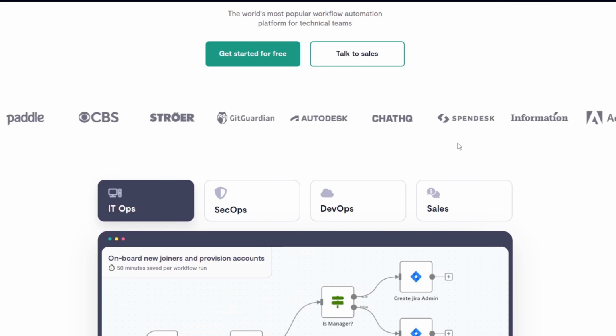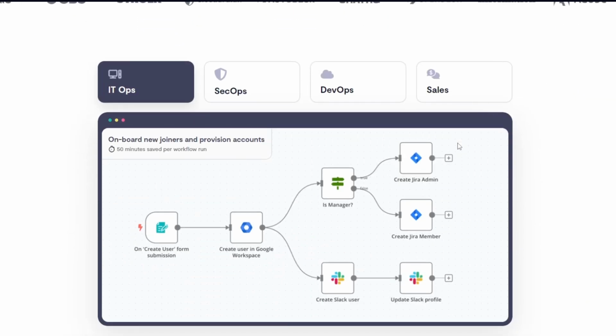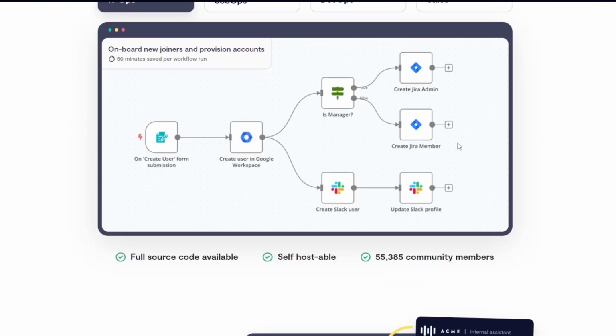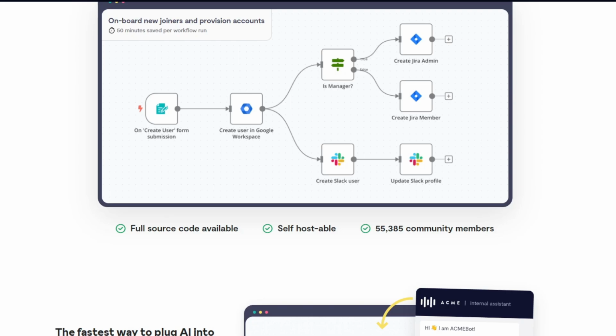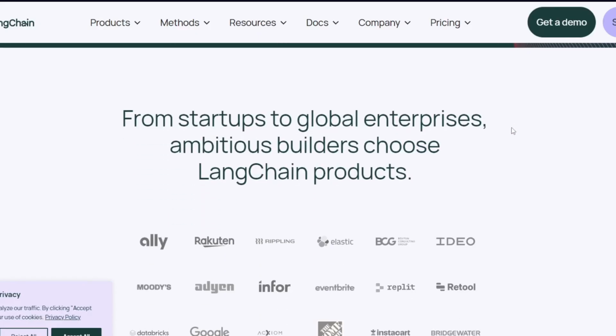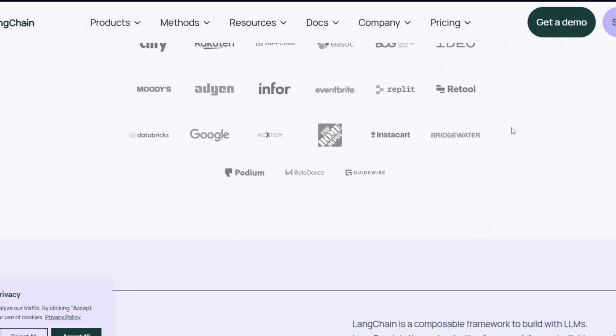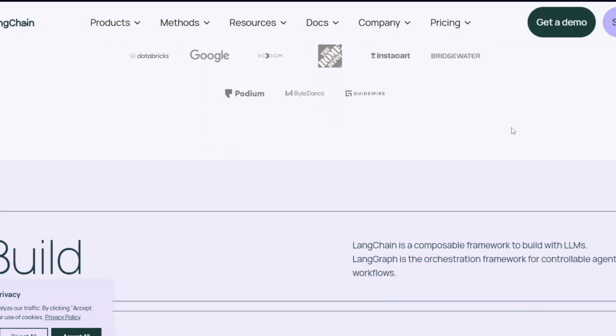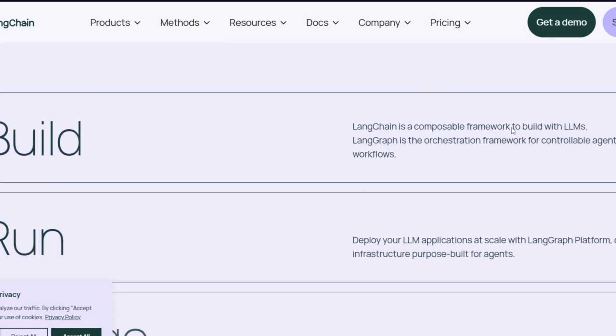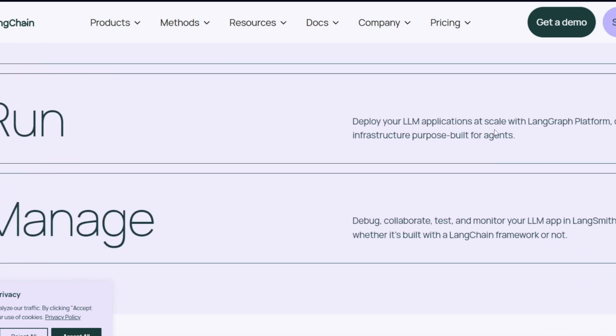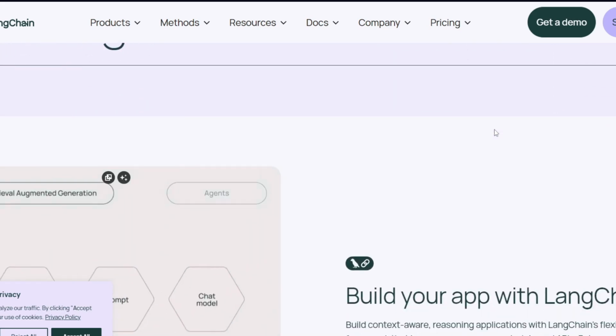It's great for connecting apps and automating repetitive tasks with a flexible open source foundation that lets you customize workflow without heavy coding skills. LangChain, on the other hand, is an advanced AI framework designed for developers building applications powered by large language models. It's perfect for creating intelligent apps that involve natural language processing, complex logic, and API integrations.